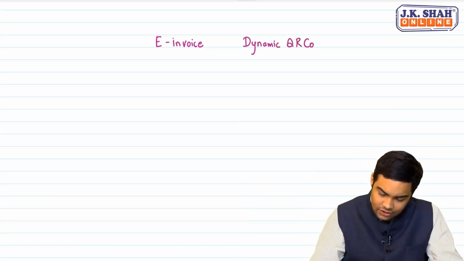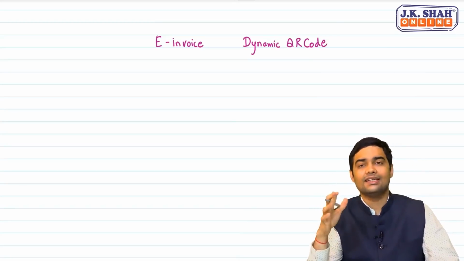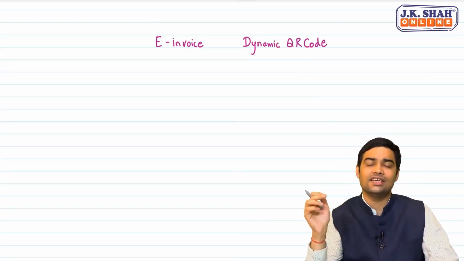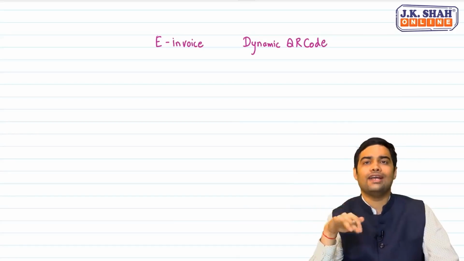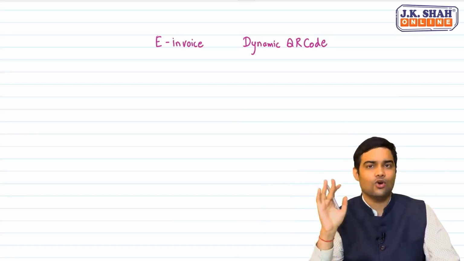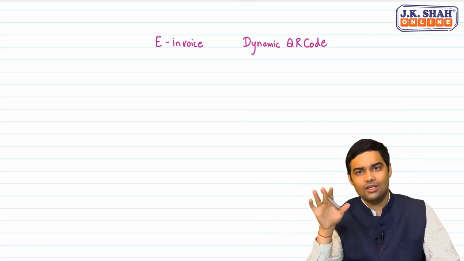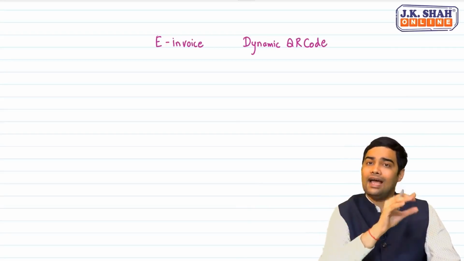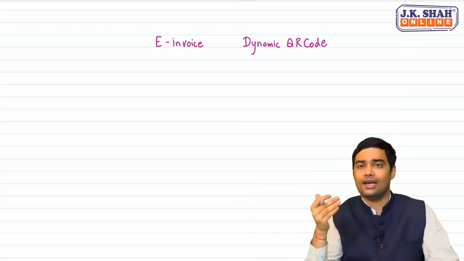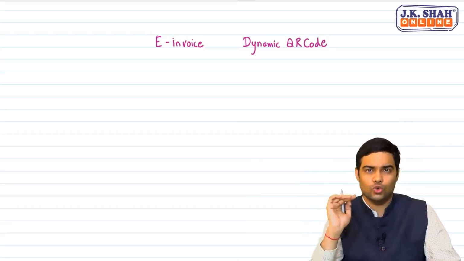See, even today, dynamic QR code is not active. I mean, there has been an exemption which is given till 30th September 2021 that if you don't follow dynamic QR code, then there will be no consequences. That is the notification at present when this video is being made. So dynamic QR code at present is not being used, but the Institute has given a circular and points related to dynamic QR code. So once we will go through it.